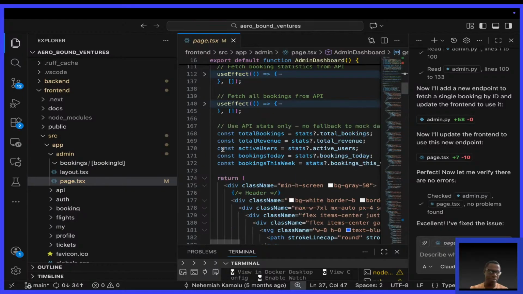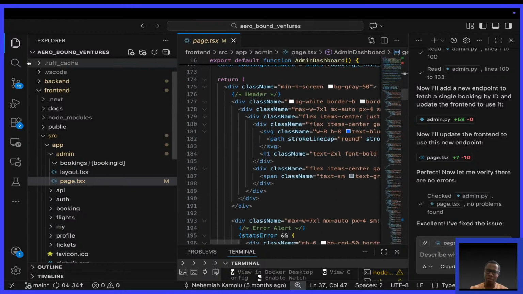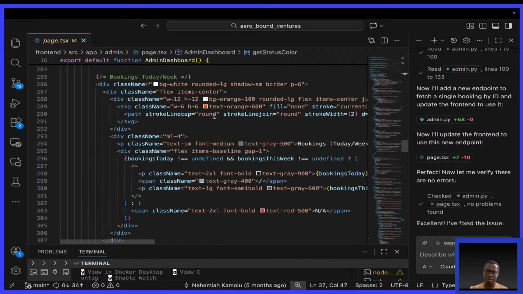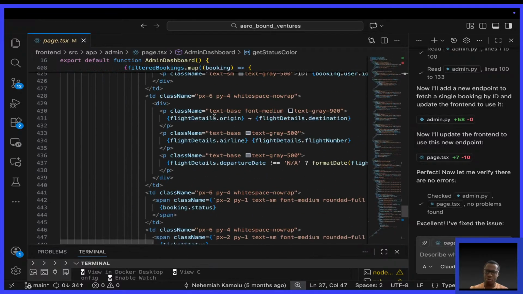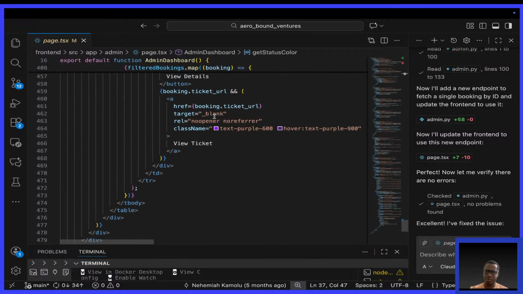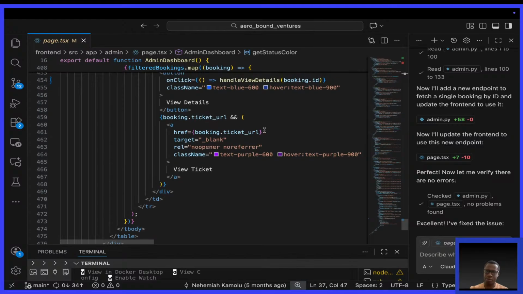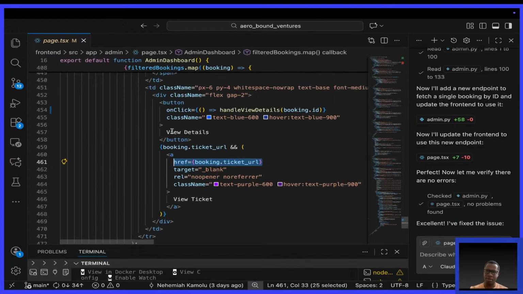The perk of AI is that you get to quickly regenerate your code. I'm looking for something. What is that line? I guess this stays. Then this view details also stays.